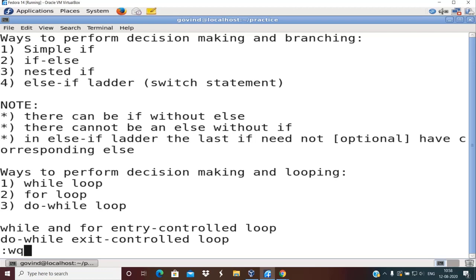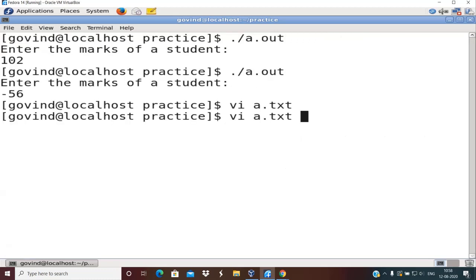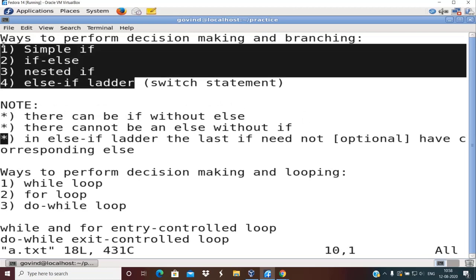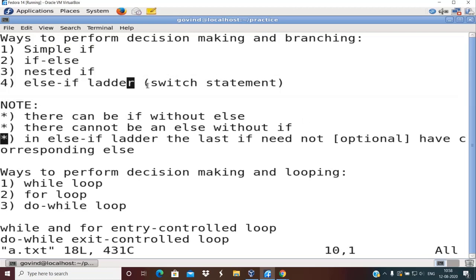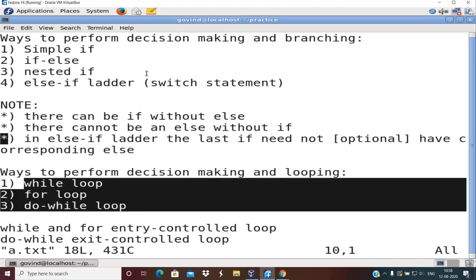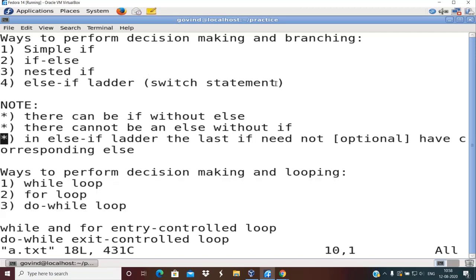And this session is being recorded, and the video of the recorded session will be made available to you all, right? So this is about four types of decision making and branching. I said I will not take the switch statement at this stage. Depending on the time availability, it's already 11 o'clock, so I require 1 more hour for covering the loops. So at this stage I will skip temporarily. If time permits, I'll come back to switch.